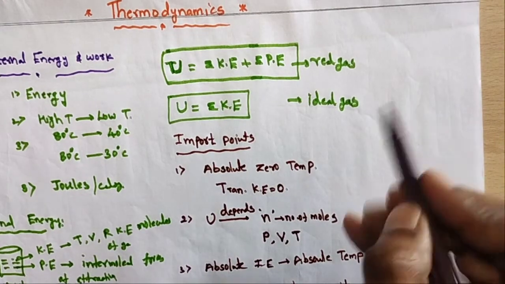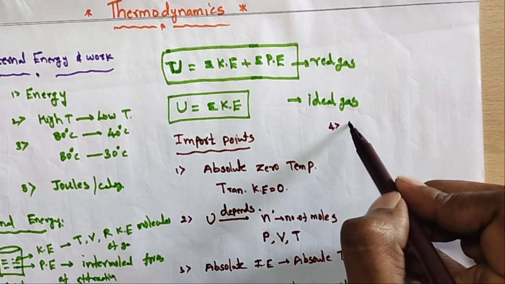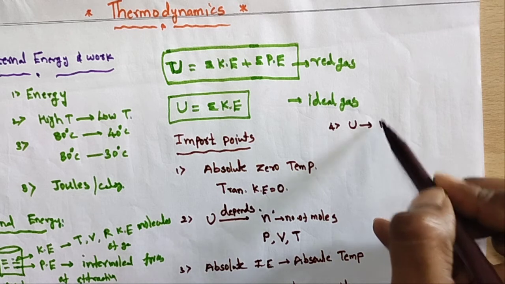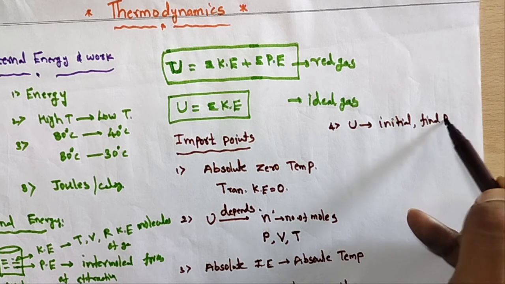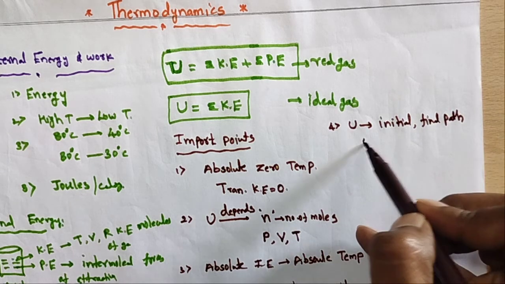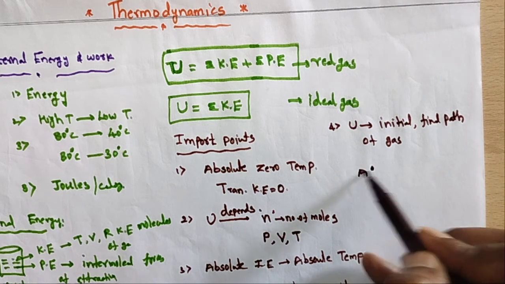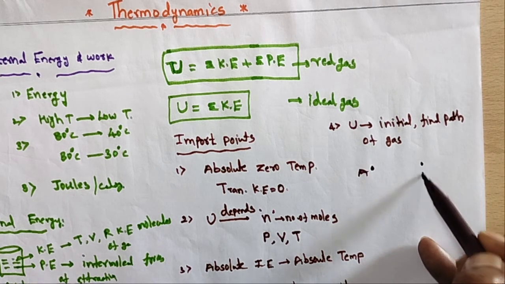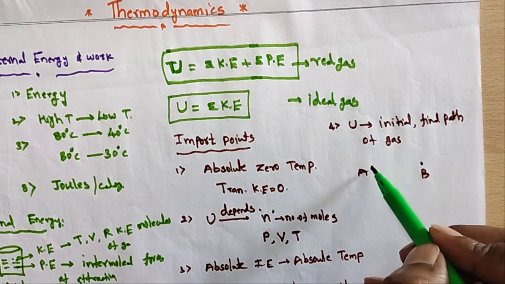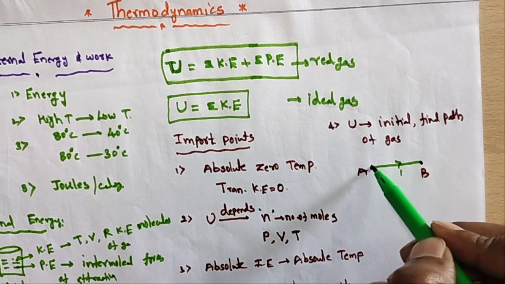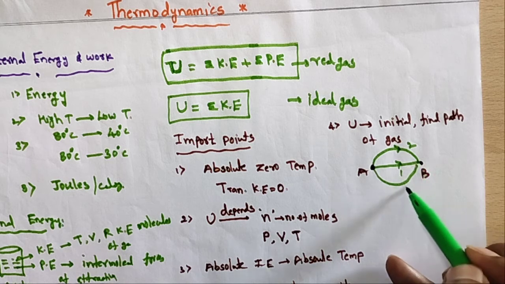So what is our observation in the fourth point? The internal energy U depends only on the initial and final states of the gas molecules. Let us take the initial point as capital A and the final point as capital B. The gas is moving in three directions: A to B by one path, A to B by a second path, and A to B by a third path.